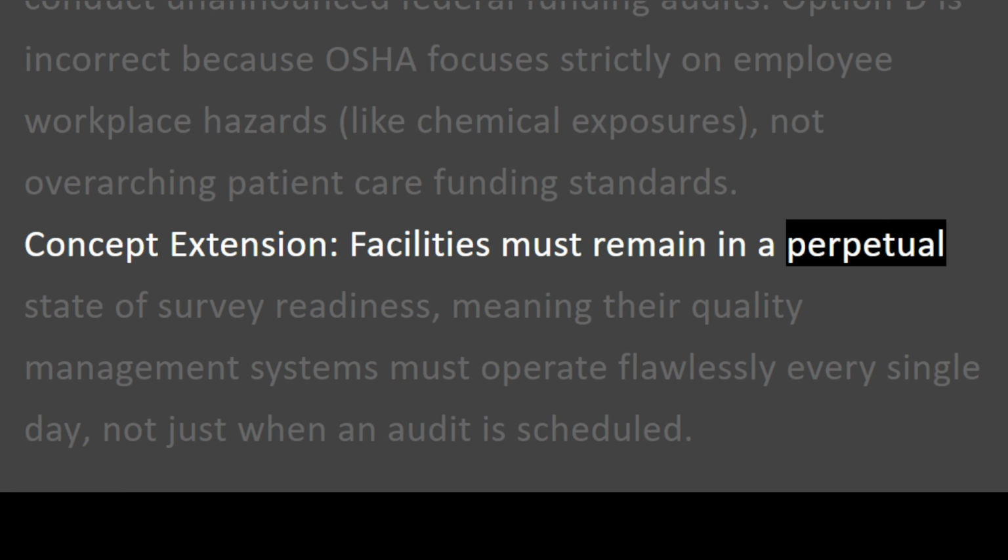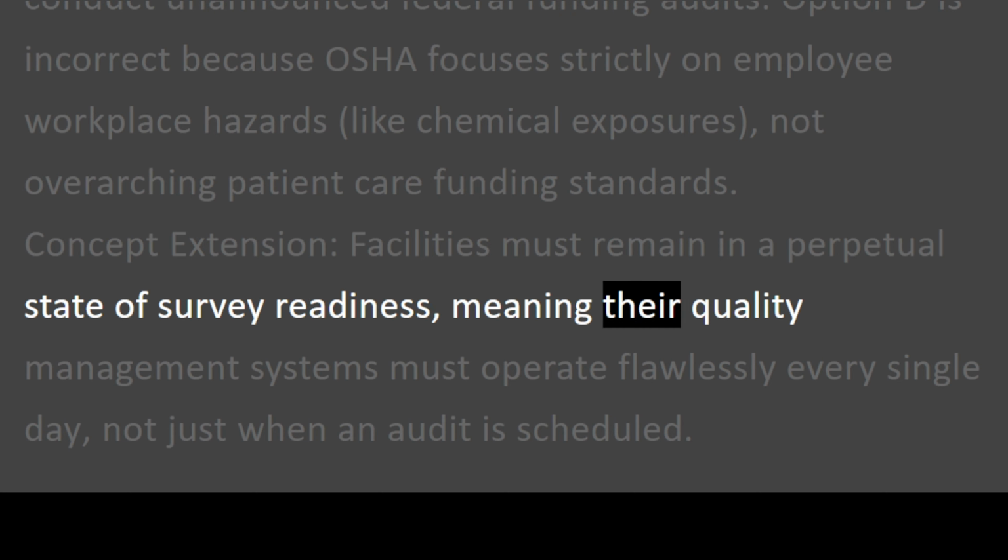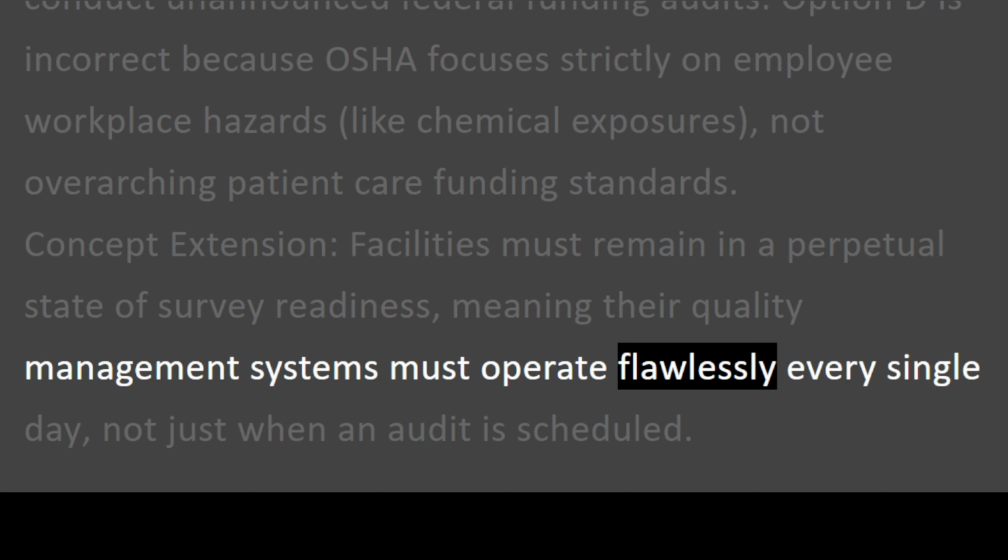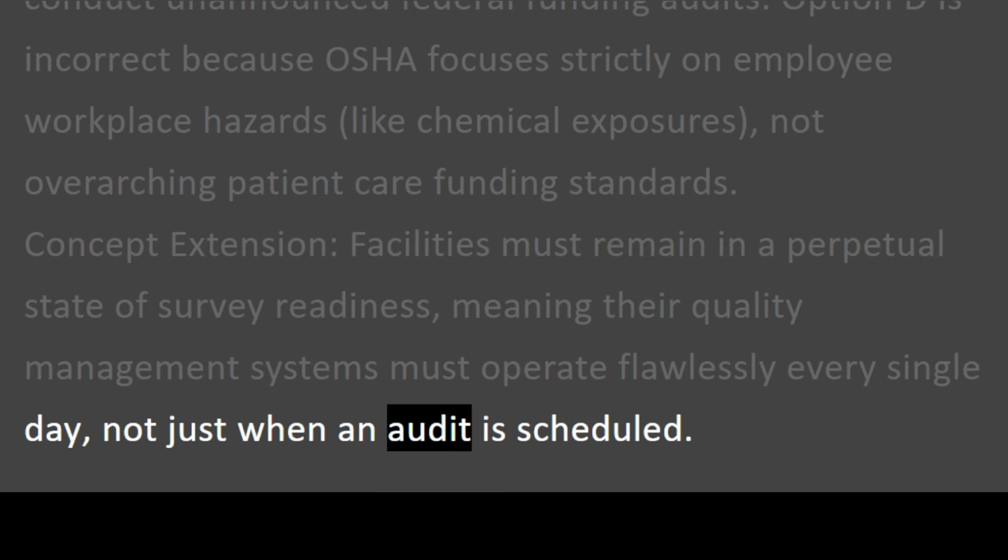Facilities must remain in a perpetual state of survey readiness, meaning their quality management systems must operate flawlessly every single day, not just when an audit is scheduled.